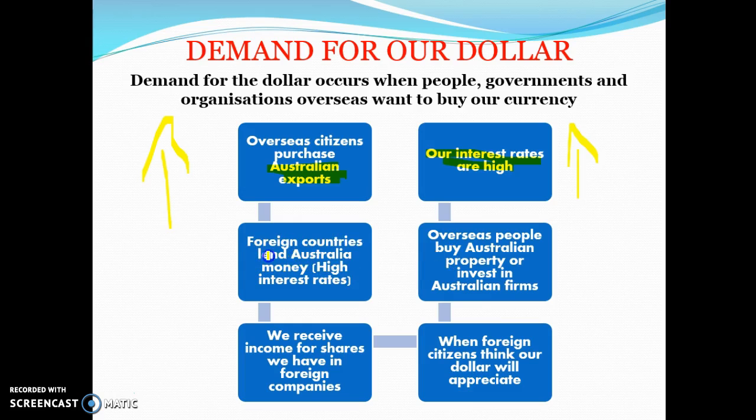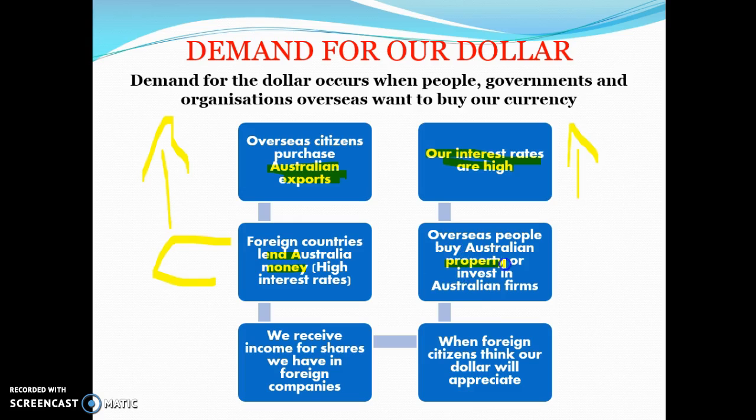Whenever we borrow money from overseas countries, again, that's a credit. Remember, any credits are going to be appreciations. When we borrow money from overseas, they're essentially giving us money. So therefore, that's going to lead to an appreciation of the dollar in the short term. Often Australians will borrow from overseas when there's high interest rates in Australia because it's too costly to borrow in Australia, so they borrow abroad.